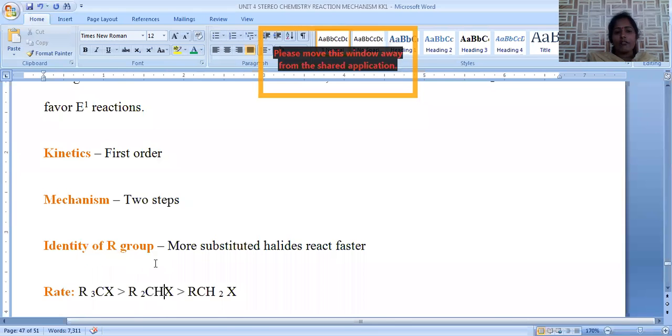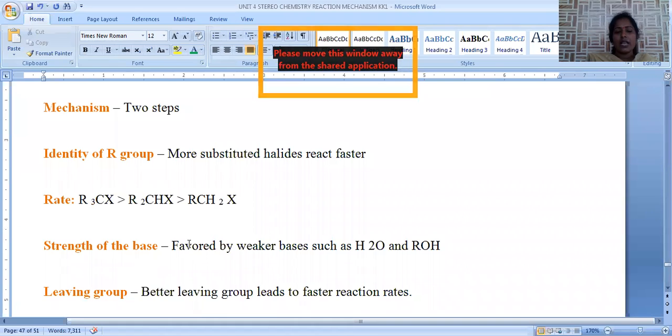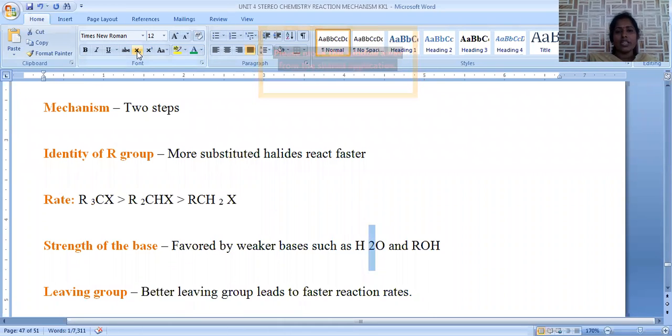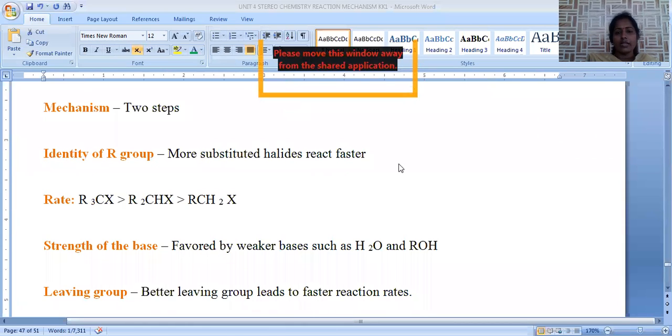Then the identity of the R group. More substituted halides react faster. So tertiary is more reactive compared to secondary, compared to primary. Then the strength of the base. E1 elimination reactions are favored by weak bases like water and ROH, whereas the E2 reaction is favored by strong bases, ethoxide, methoxide, like that. Here it is E1, that's why bases such as water and ROH are enough for this E1 elimination reaction.